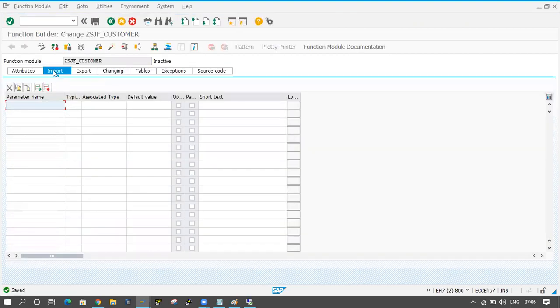Fine. And here, input parameter. I am giving something, I underscore econom, as the input parameter, and econom is the data type. And now the export tab.